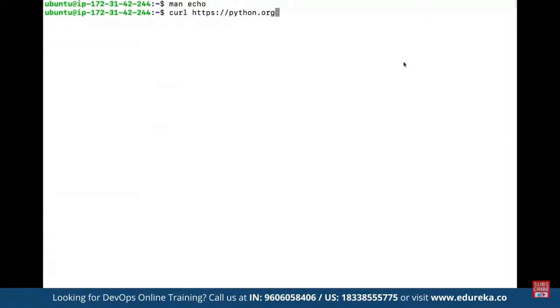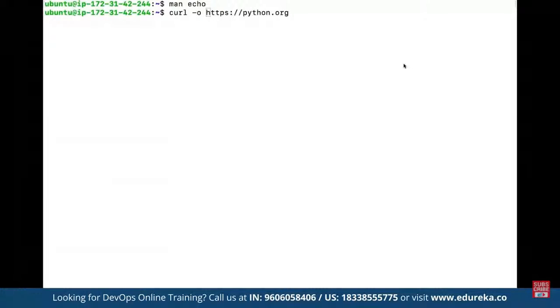And let's say we also have a parameter defined as -o. Basically, -o is used to save the downloaded file on the local machine with the name provided in the parameters. So let's say we are going to download a package. Then we can define curl -o and then the link from where the package needs to be downloaded and saved. So here the data is going to be received, downloaded and saved under any specific name that is going to be defined. As you can see here, the data is going to be fetched.